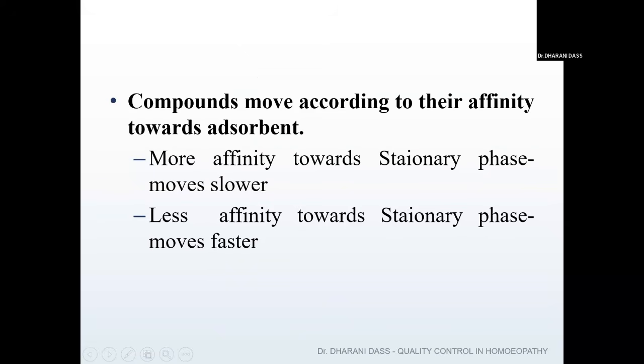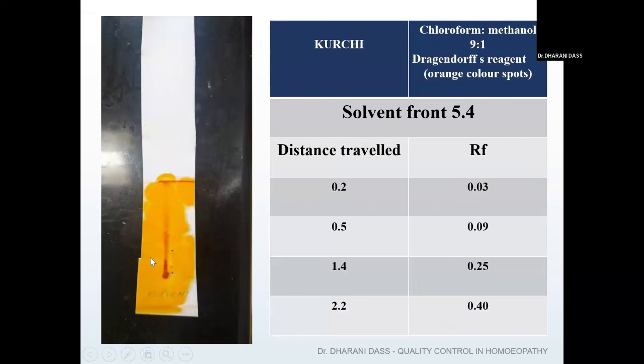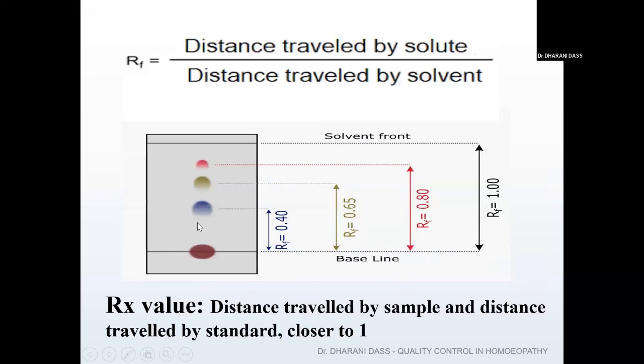That means it moves faster and goes to a higher level if it has less affinity. Some compounds you can see are lodging at the lower end only. That means they are moving very slowly. Since they have a very high affinity towards the stationary phase, they can't move beyond. That's the reason why some spots are seen at the lower level only: those compounds move slowly, so they lodge at the lower level itself.